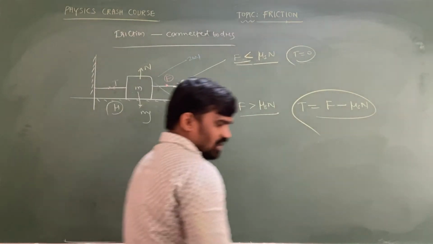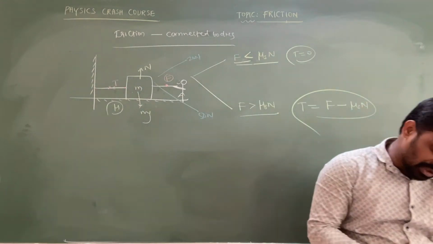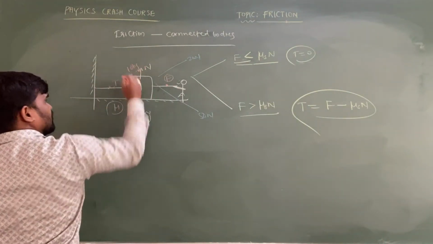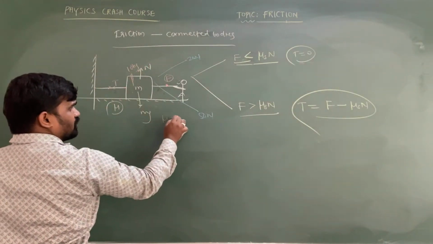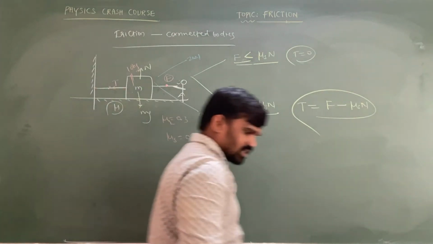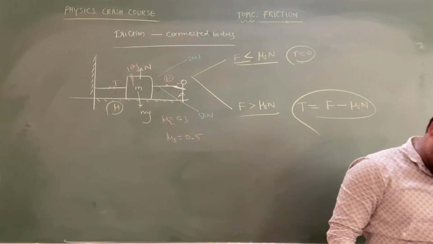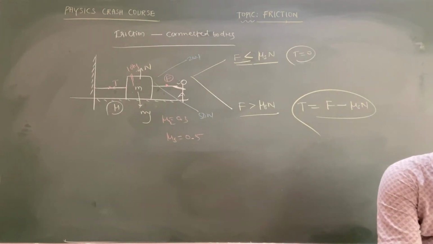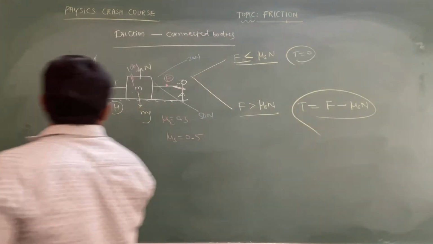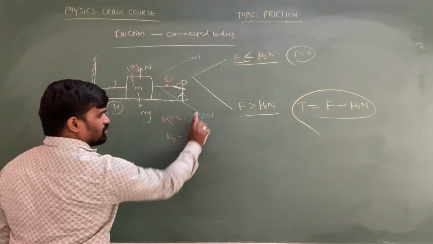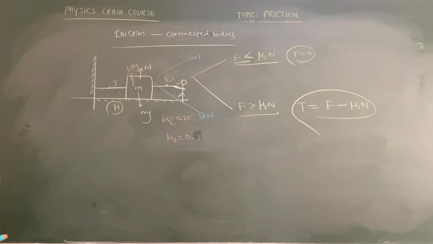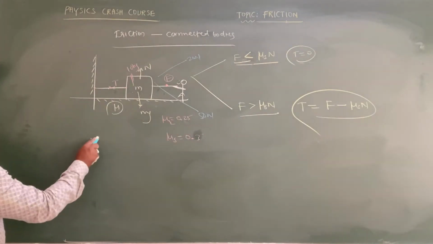Let the mass of the body be 10 kg, and mu k equal to 0.3, mu s equal to 0.5. Or else you can just take mu s as 0.3 and mu k as 0.25. Now observe, first of all determine the limiting friction.